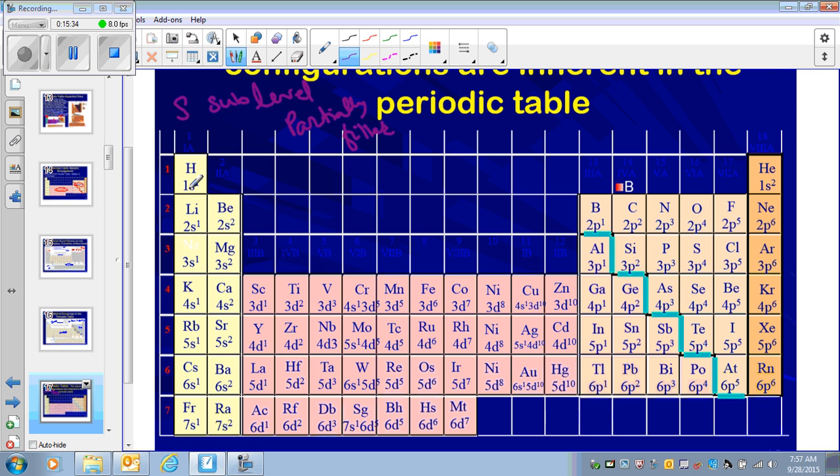So if it is period 1, then this is 1s1, 2s1, 3s1, 4s1. This is all s1. Then this is s2: 2s2, 3s2, 4s2. This one is 1s2 right here. So these are S block elements. That means that the S sub-level is partially filled.